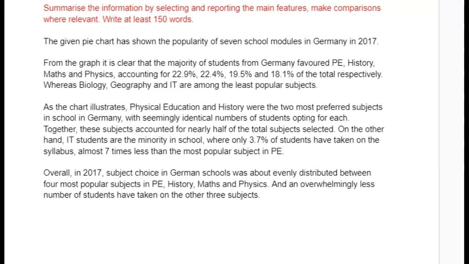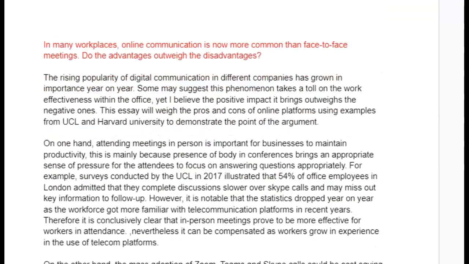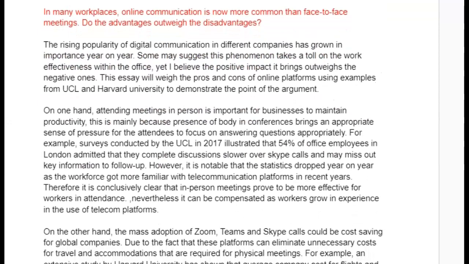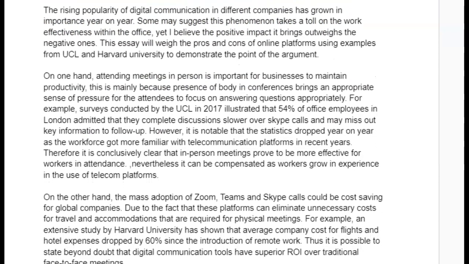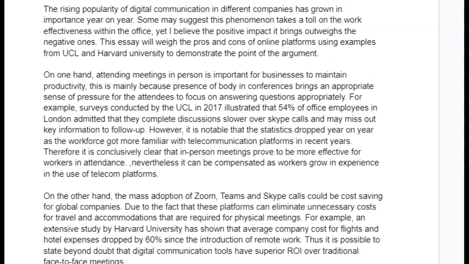Okay. All right, so let's go into your task 2 about online communication. All right, let's see. The rising popularity of digital communication in different countries has grown in importance year on year. I don't know what this means, year on year. It should be year after year. It has grown. Okay. Some may suggest this phenomenon takes a toll on the work effectiveness within the office, yet I believe the positive impact it brings outweighs the negative ones.